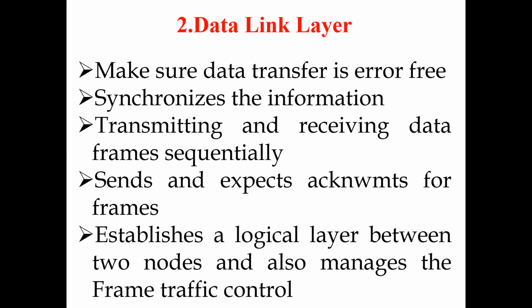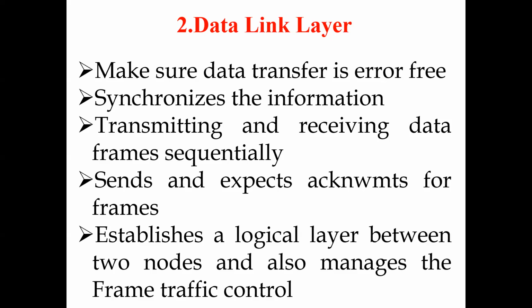Physical addressing is done here. The functions are: make sure the data is error free and synchronize the information; transmit and receive the data frames sequentially; send and accept acknowledgement for those frames; and finally establish the logical link between the two nodes and also manage the frame traffic control.